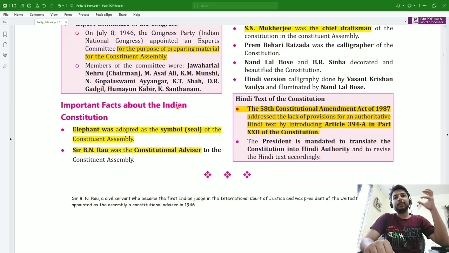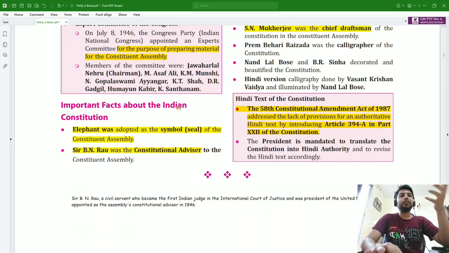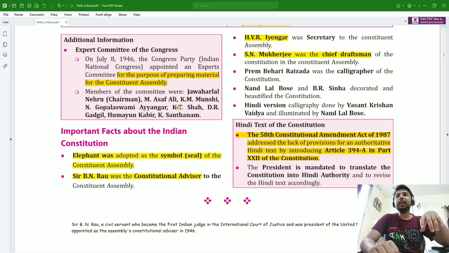So elephant was the symbol, B.N. Rao was the constitutional advisor, S.N. Mukherjee was the chief draftsman, H.V.R. Iyengar was the secretary, Prem Bihari Raizada was the calligrapher, Nand Lal Bose and B.R. Sinha decorated and beautified the Constitution, and the Hindi version calligraphy was done by Vasant Krishna Vaidya and illuminated by Nand Lal Bose.